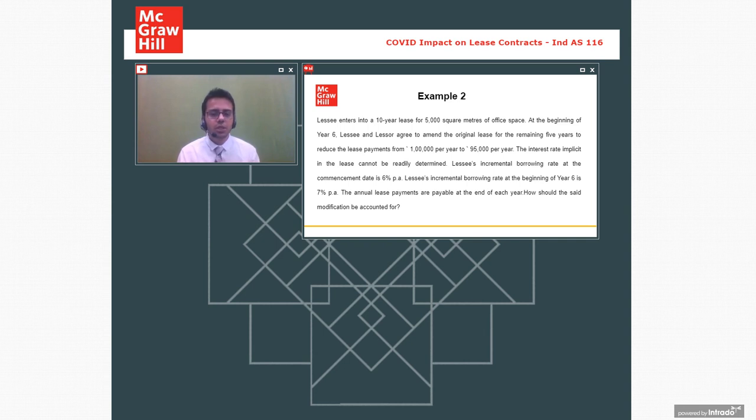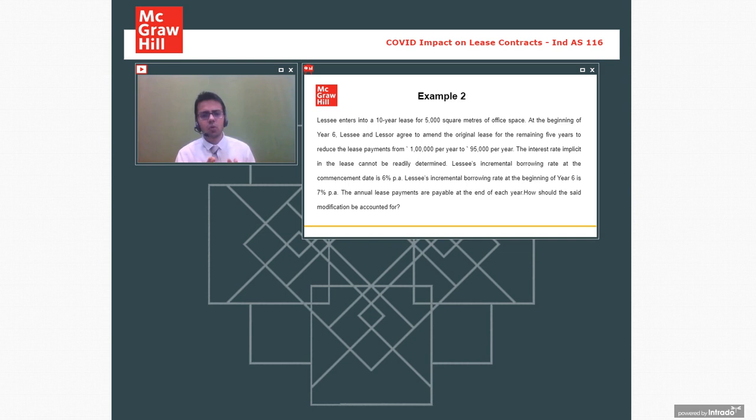Here, you are not changing the lease term. Here, you are not changing the area that is under rent. So 5,000 square feet of plot area, you are not changing that. And you are also not changing the lease term. But the lease rental amount is changed. There is no change in scope. Just a change in payment terms. No change in scope, just a change in payment terms.